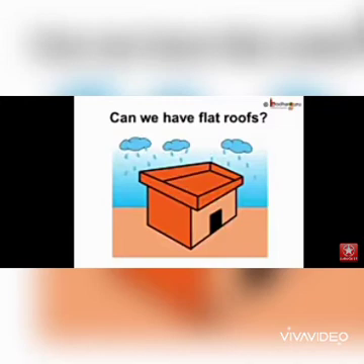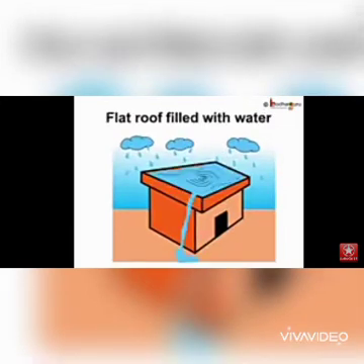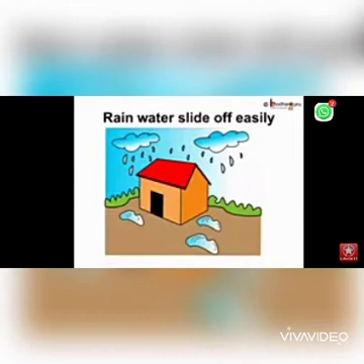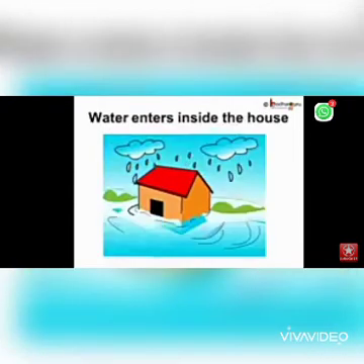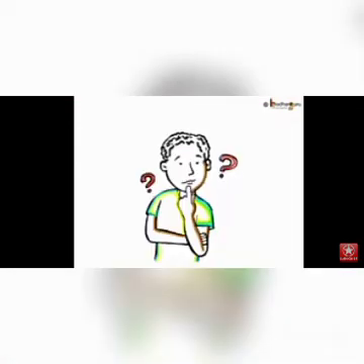What kind of houses should be there where it rains a lot? Firstly, we cannot have flat roofs as the rainwater will collect and damage the house. So they should have sloping roofs. Secondly, if the house is on the ground, the water will enter the house and all the rooms will get filled with water. So, what can be done?